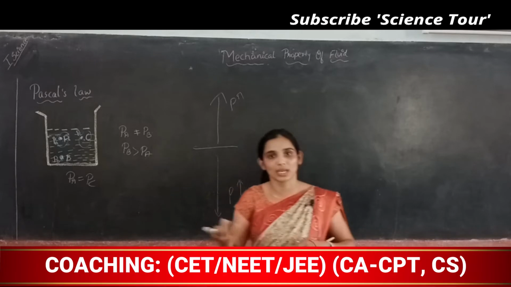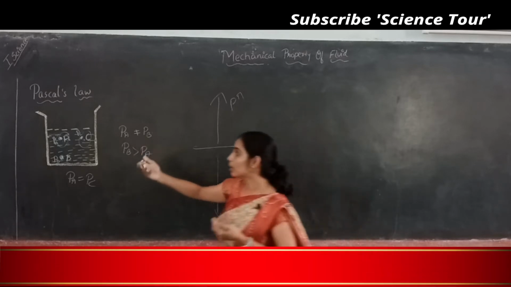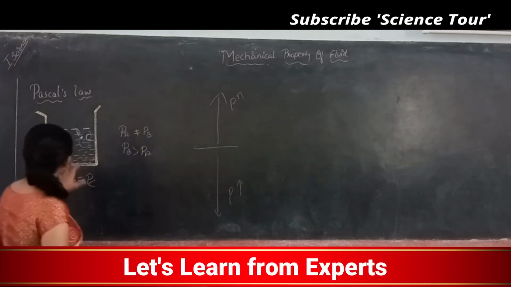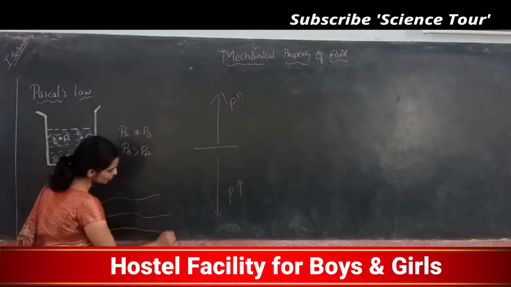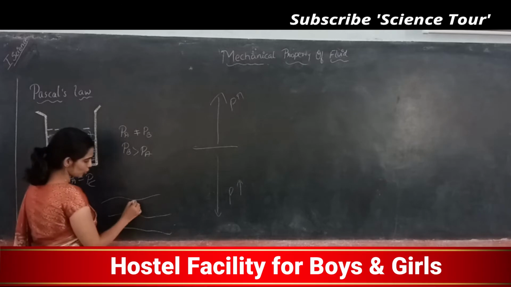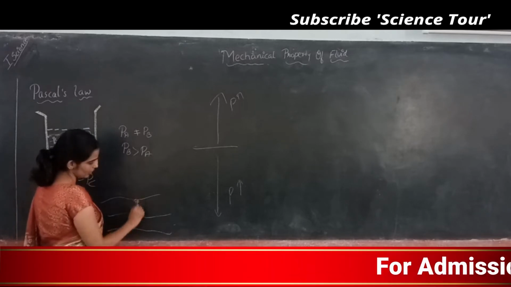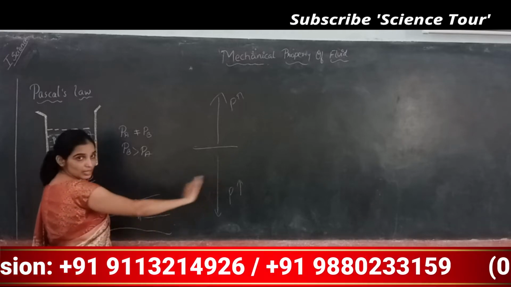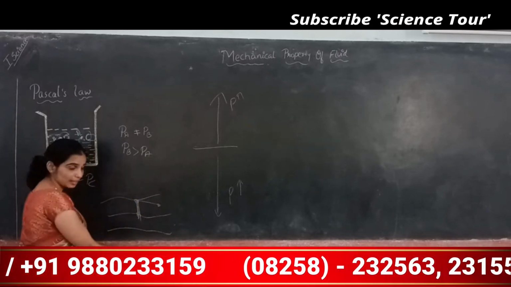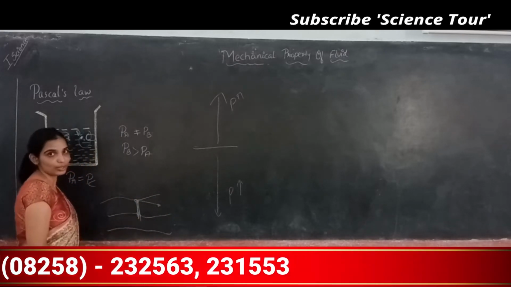So pressure will be the same at the same height no matter which position, as far as it is the same container. So there is an ocean, same fluid, correct? So pressure here will be equal to pressure here. This is the same height. Pressure here will also be the same because this is the same height. But if the depth increases, pressure also increases.